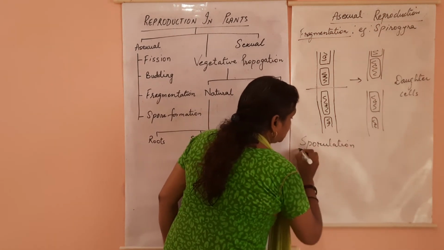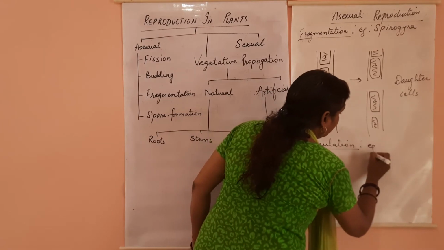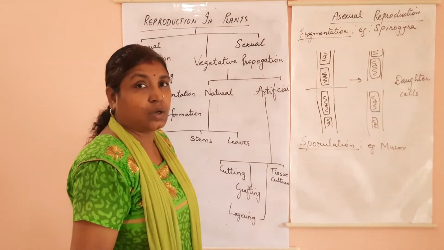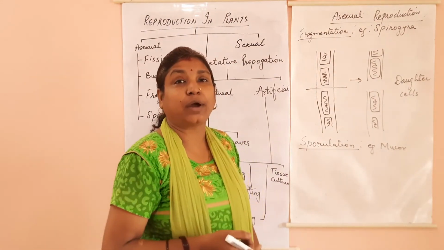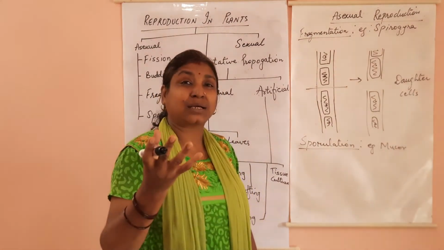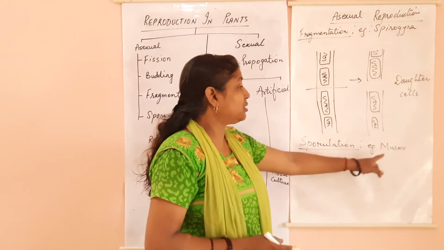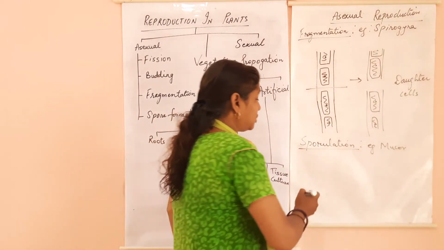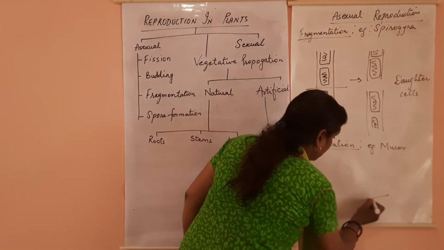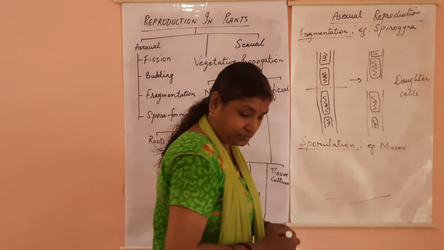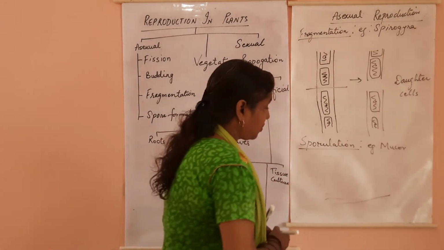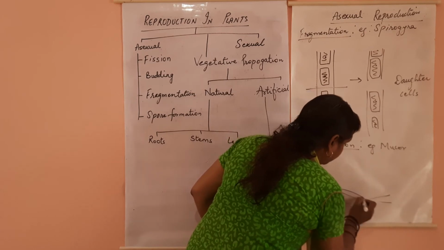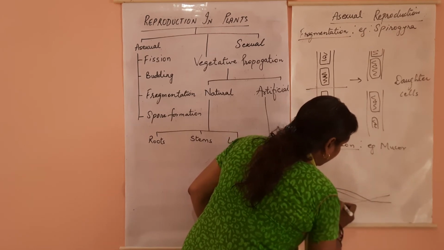This is seen in Mucor, that is your bread mold. Now on bread mold you might have seen a white cottony substance or black patches. Those are nothing but the bread molds or Mucor. If you look at it under a microscope, how does it appear? They are made up of thread-like filaments and are multinucleate.